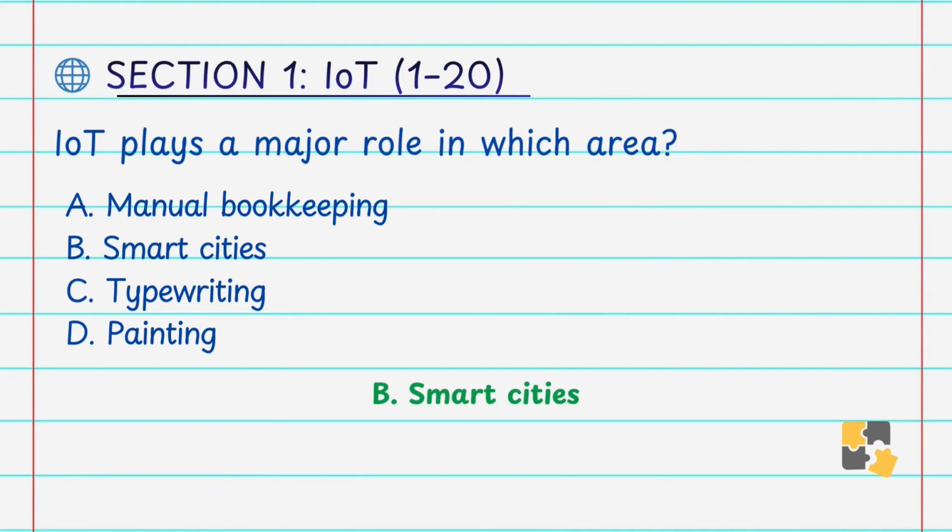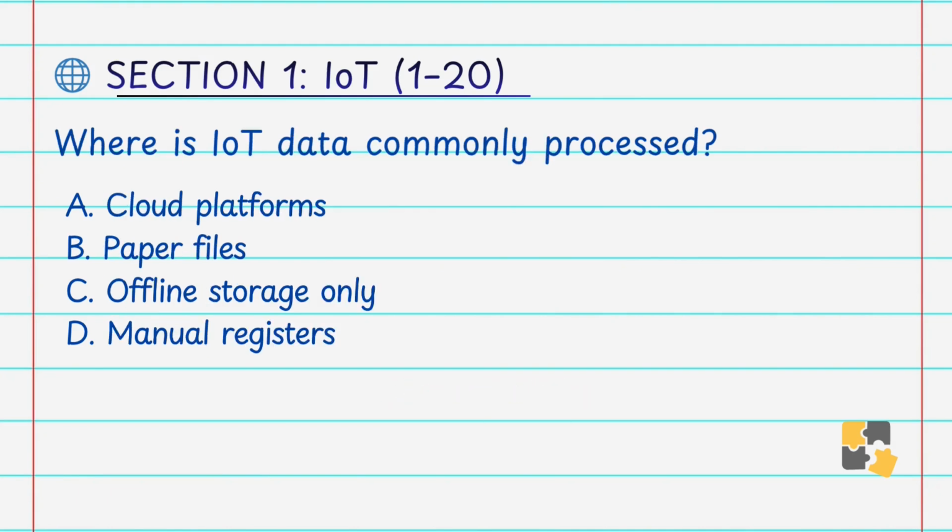Smart cities. Where is IoT data commonly processed? A. Cloud platform, B. Paper files, C. Offline storage only, D. Manual registers. Answer is A. Cloud platform. Cloud computing platforms are widely used to store and process the IoT data due to their scalability and the computing power.